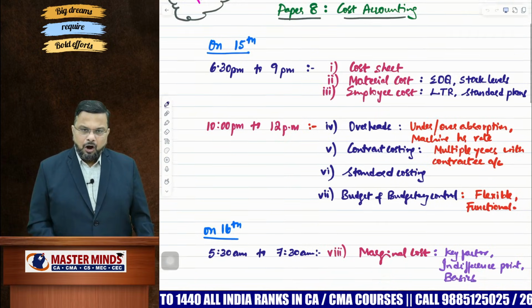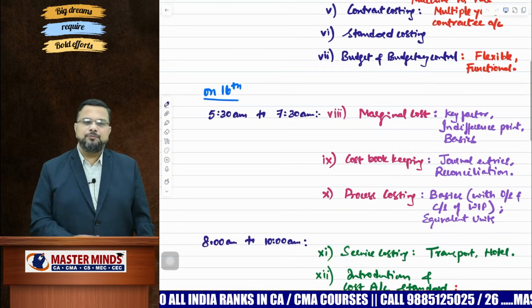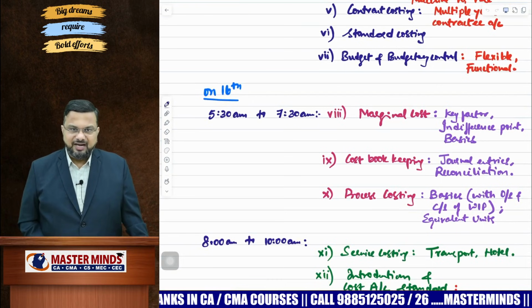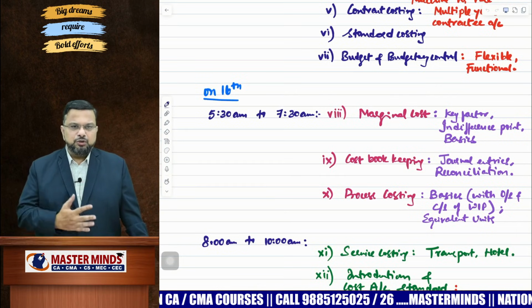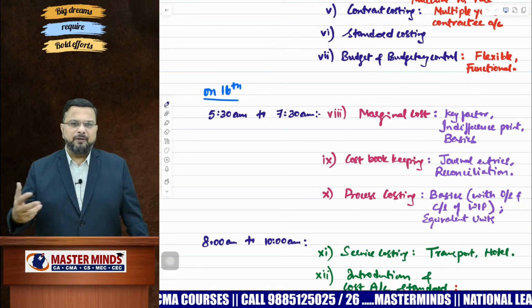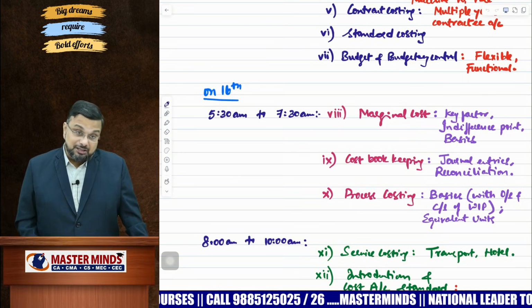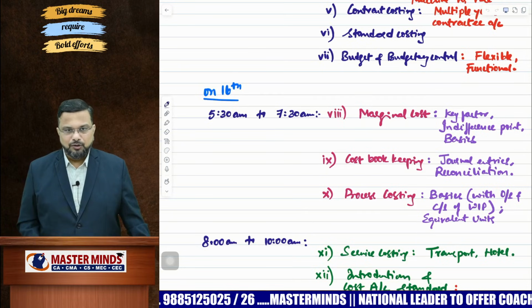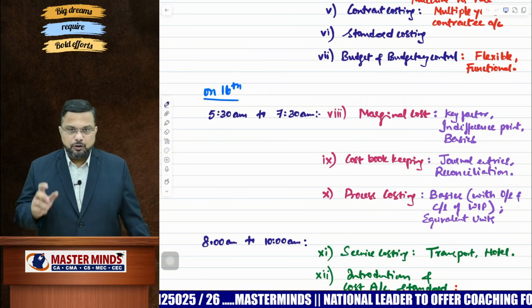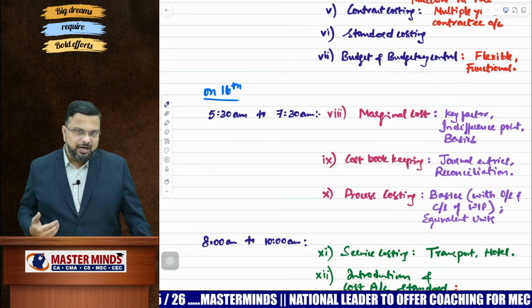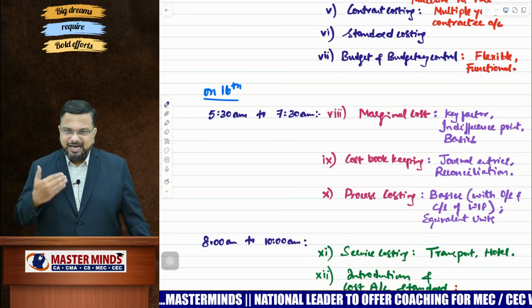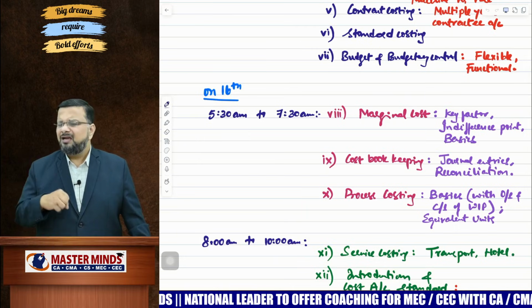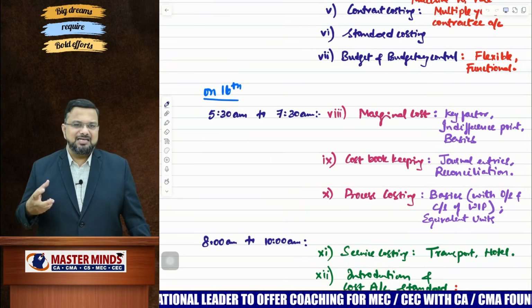Then on 16th, that is tomorrow, assuming that you wake up by 5 and complete all your daily chores and start your preparation by 5:30 a.m. So from 5:30 to 7:30, till you get your breakfast, okay, start with marginal costing. Since you will be fresh, it's better to start with marginal costing. When it comes to marginal costing, prepare from the end, my dear. That is key factor problems, indifference point, and basics. Basics means we're talking about PV ratio, variable cost ratio, break even point, desired sales, so all those problems.